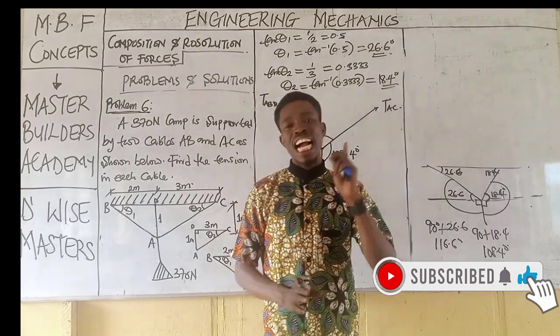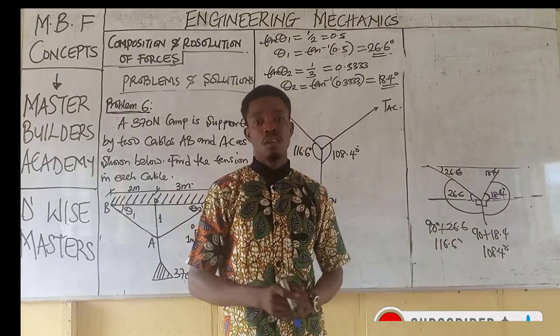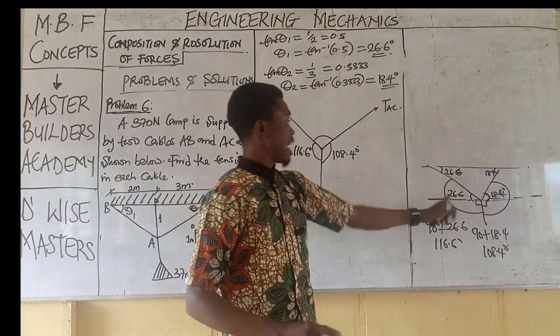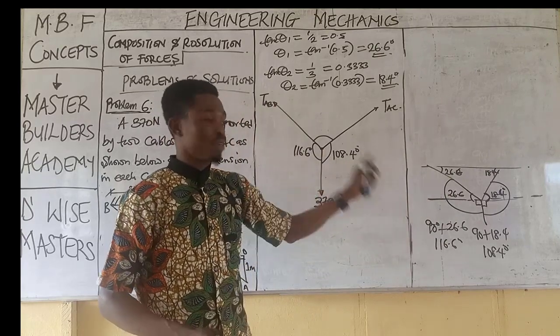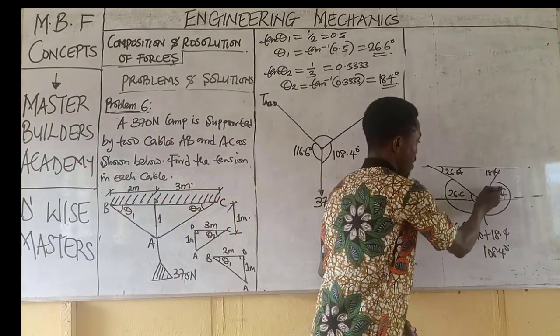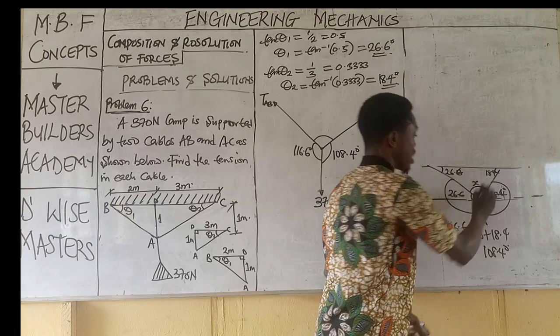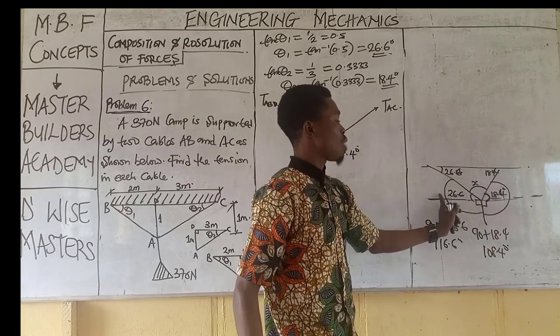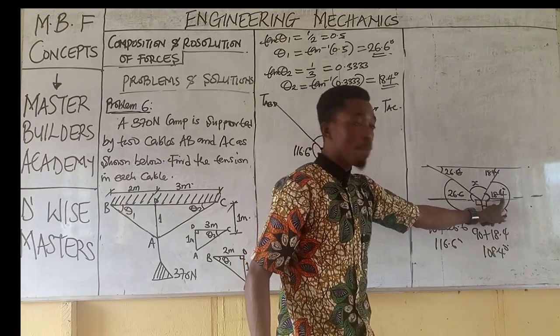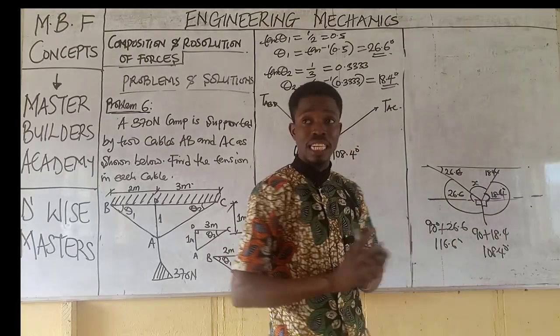Now, to obtain the angle between the two tensions, it is very, very simple. You either make use of the sum of angles at a point, or come to this end. Remember, the angle we are looking at is this. So if we put this as x, x plus 26.6 plus 18.4 would be equal to 180.